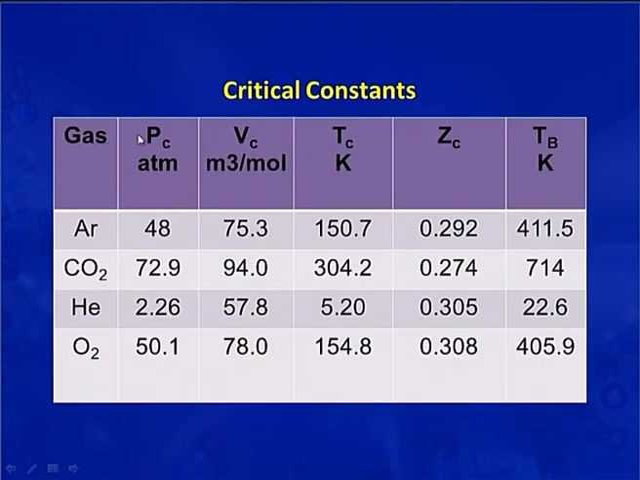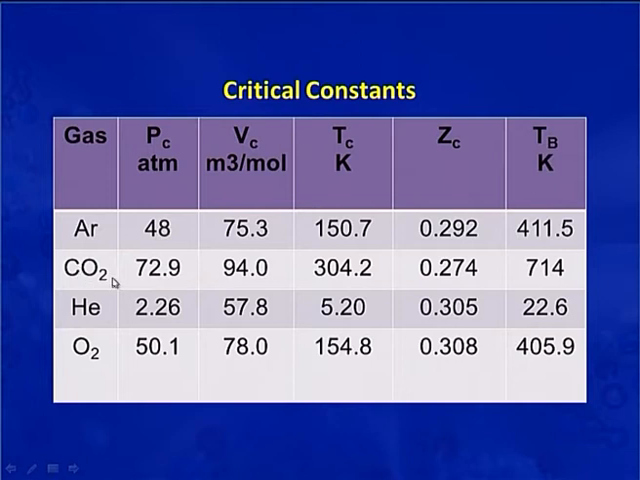Now, there is a table where you can see the critical constants for some gases. Start with the first gas, that is argon. For argon, the critical pressure is 48 atmosphere and the critical volume is 75.3 cubic centimeter per mole. Critical temperature is 150.7 Kelvin. The compressibility factor at the critical point is 0.292, and the Boyle's temperature is 411.5 Kelvin.